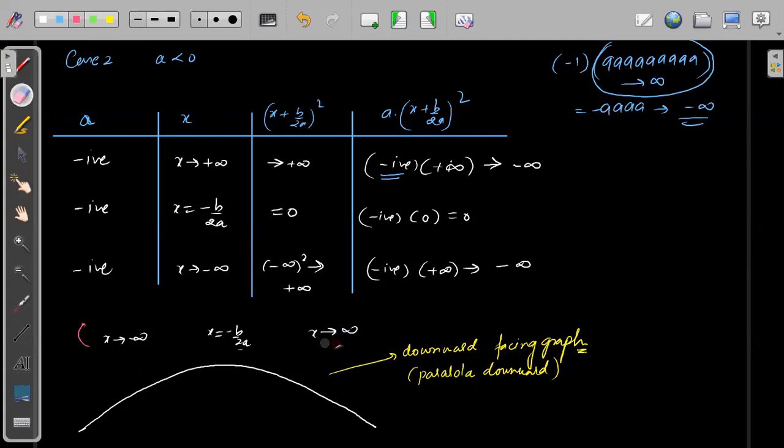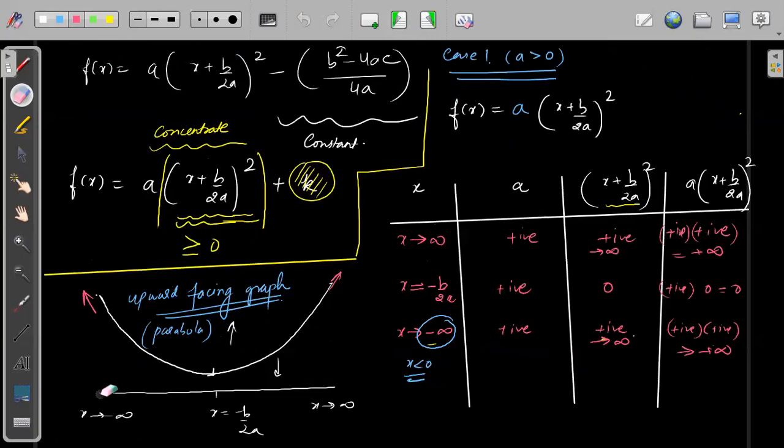I'm saying when x is plus infinity, and when x is minus infinity. Do not think that this is x equals infinity. This is the x-axis. I'm simply saying when x is equal to infinity, this is approaching plus infinity. When x is equal to minus infinity, this is approaching plus infinity. X is equal to minus b by 2, it is 0. Understood? Don't think that this was the x-axis. So I hope this part is okay.